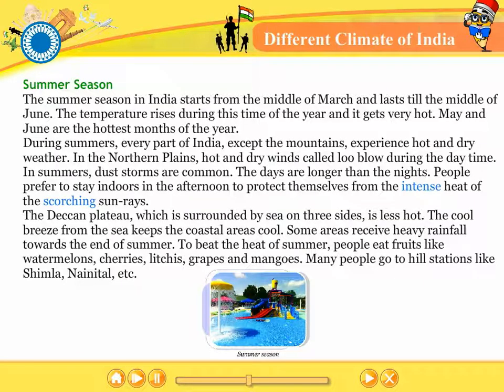The Deccan Plateau, which is surrounded by sea on three sides, is less hot. The cool breeze from the sea keeps the coastal areas cool. Some areas receive heavy rainfall towards the end of summer. To beat the heat of summer, people eat fruits like watermelons, cherries, lychees, grapes, and mangoes. Many people go to hill stations like Shimla, Nainital, etc.